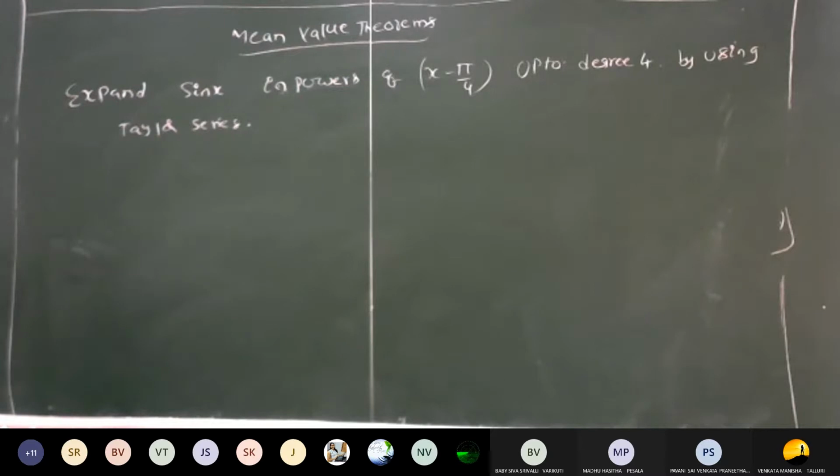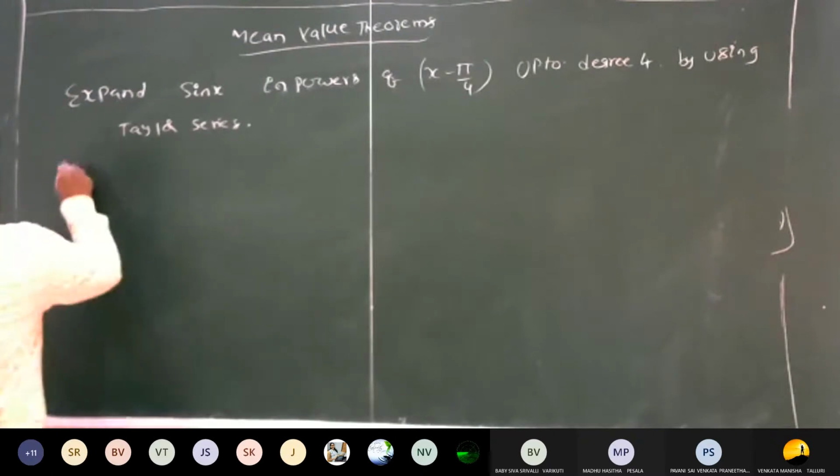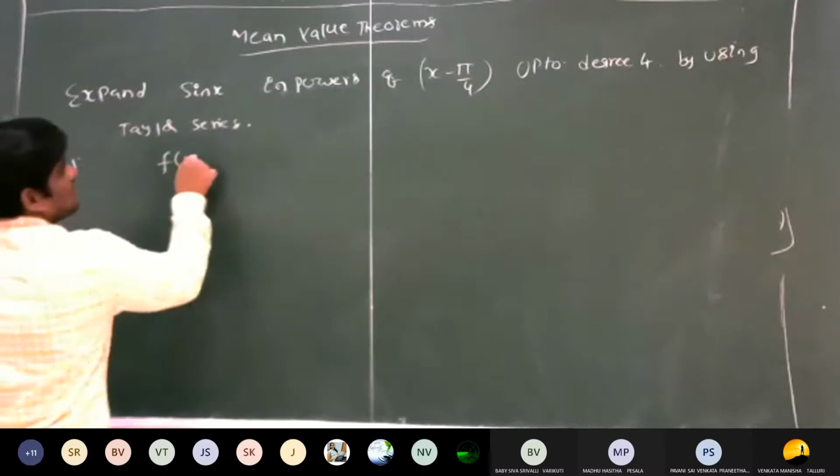Obtain the Taylor series. So expand sin x in powers of x minus pi by 4, right? Up to degree 4 by using Taylor series, right? So first, here given that f of x is equal to sin x,